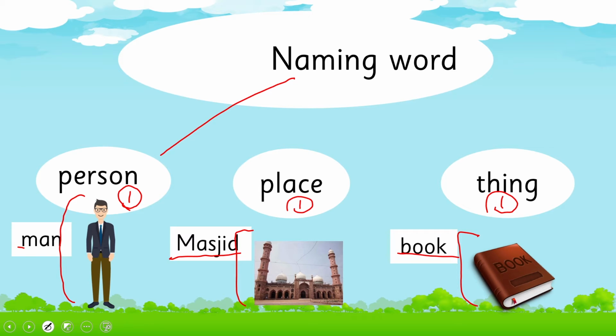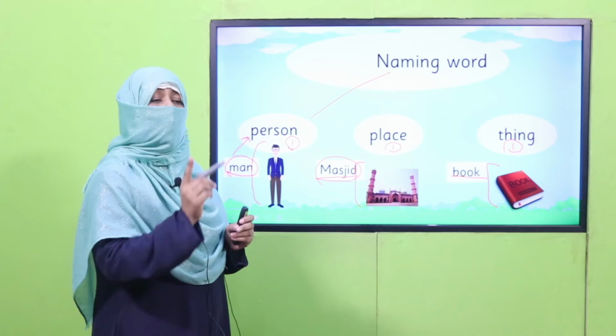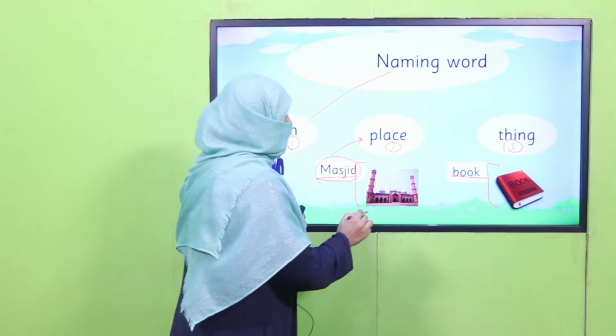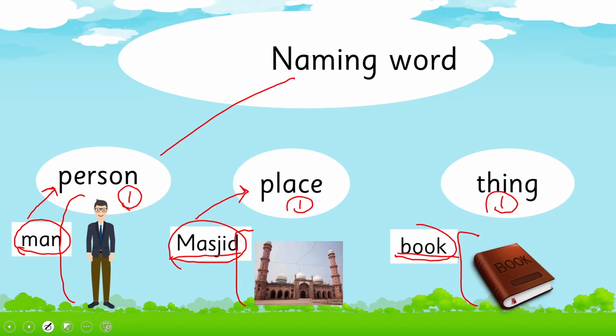Now this naming word man is referring to one person. This naming word masjid is a common naming word for a place. It is referring to one place. Masjid means one place. Book is a common naming word for one thing.